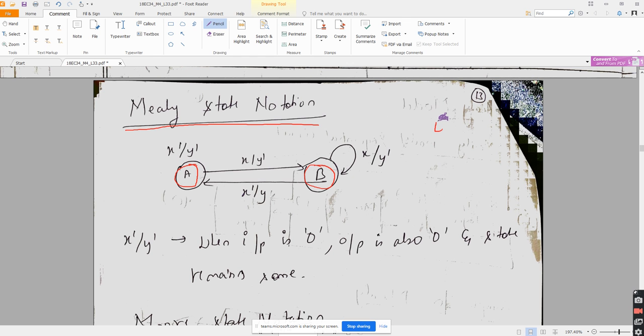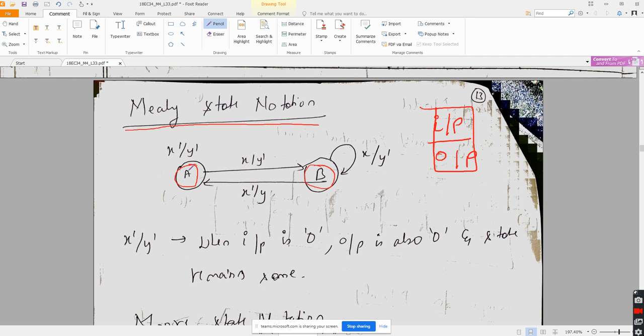In order, always it is input divided by output, input versus output. The notation followed here is always input by output. Understood? Yes, sir.